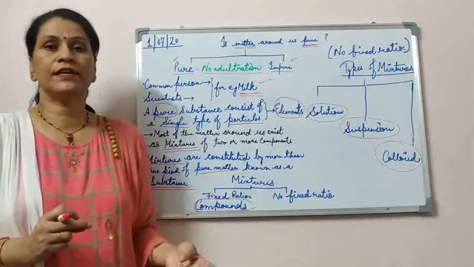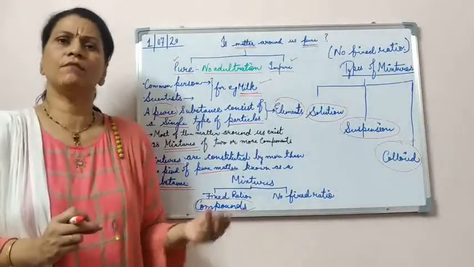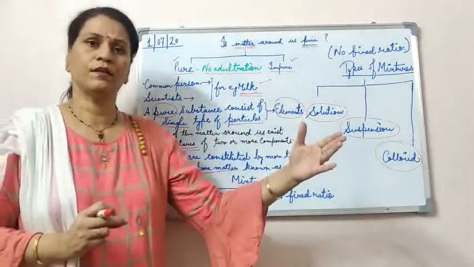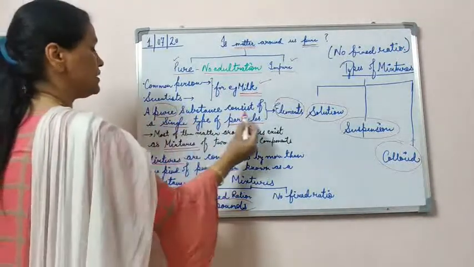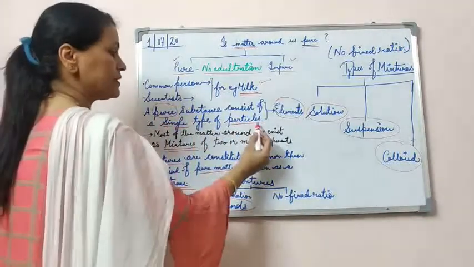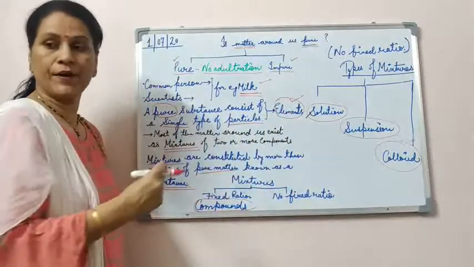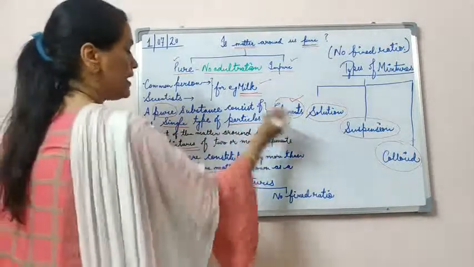So according to science, milk is not pure because it's a mixture. But in science, they are not calling it impure. A pure substance consisting of a single type of particle is known as an element. Iron and aluminium, which I just showed you, are known as elements.